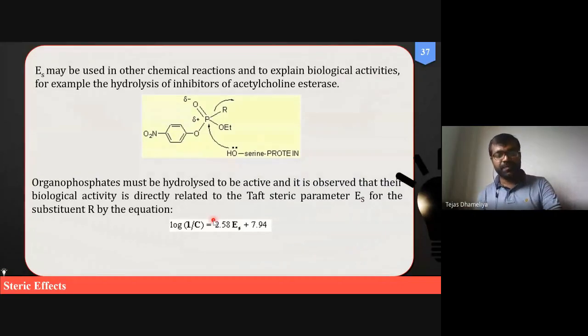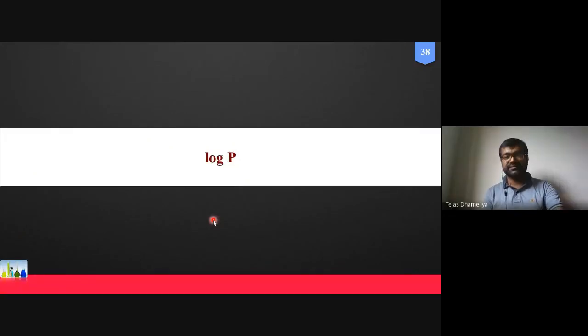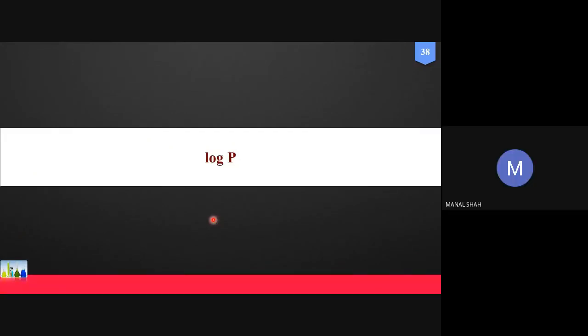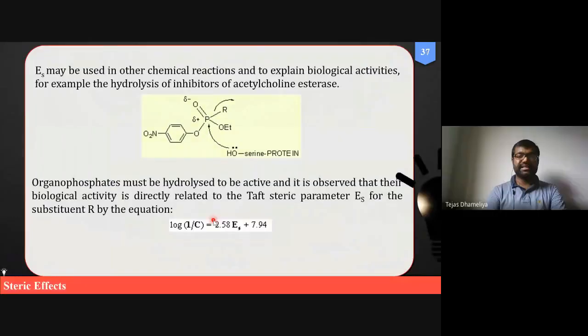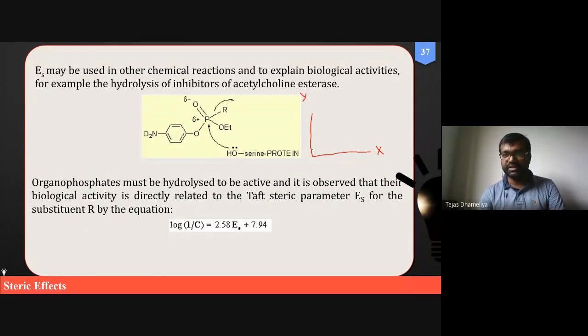So now the third parameter after this, that is also followed. Yes, what are these 7.94 and 2.58? They are just constants, if we compare this with the equation for a straight line. So if I can draw a kind of graph, the graph is like this. This is your x axis. This is your y axis. Okay. So if I want to go for a straight line like this, let me draw a straight line.